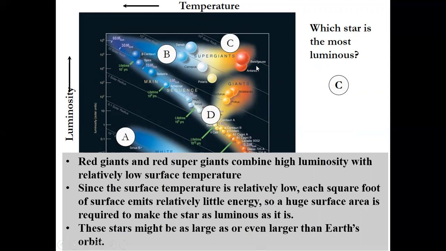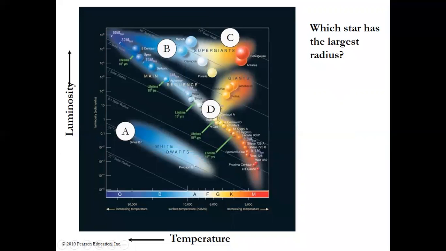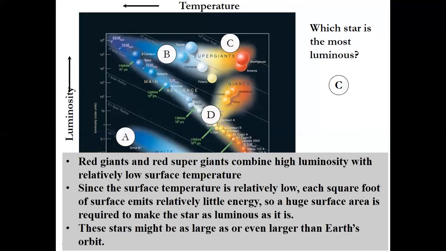On this side, the left side of the diagram, no, it's high temperature, right? It's high temperature stars, and no, I'm right. So this side is the low temperature stars. Let me go back and check what it reads. Here on this side is low temperature, and this side is high temperature. So here the star C is a red giant, which has a high luminosity with relatively low surface temperature.